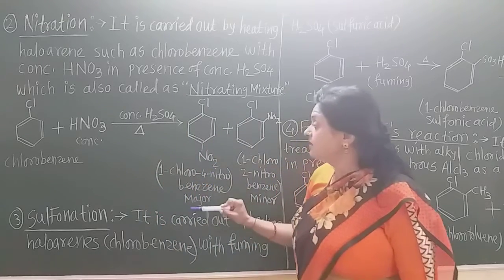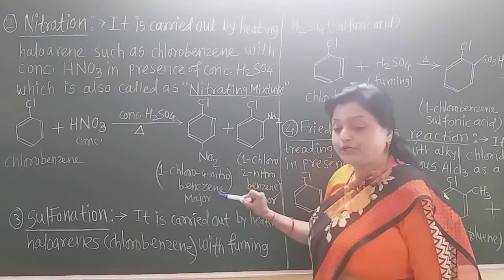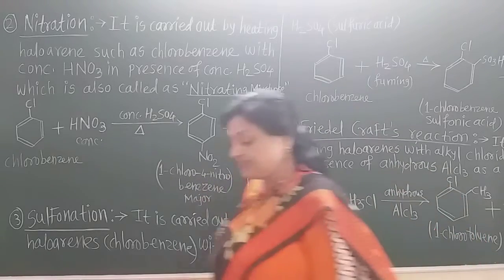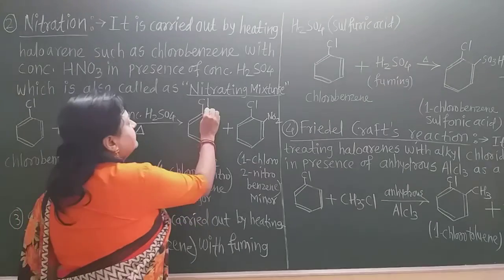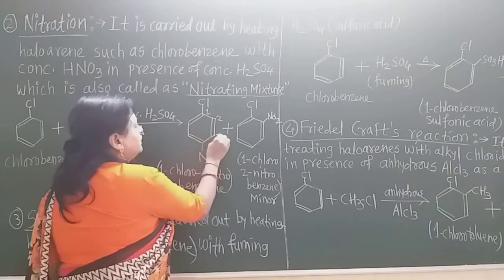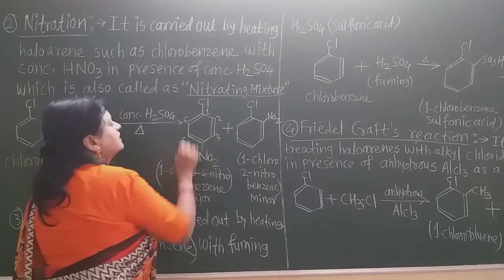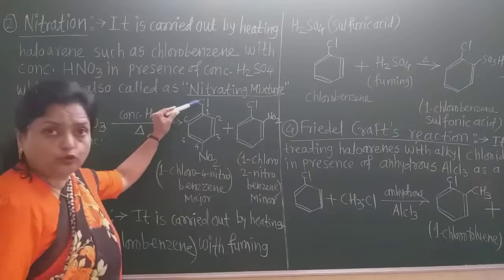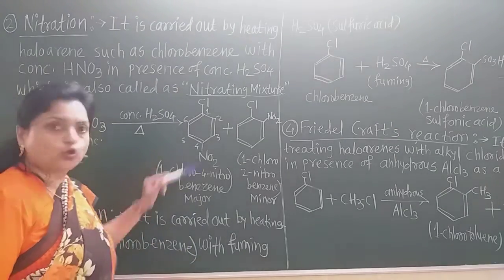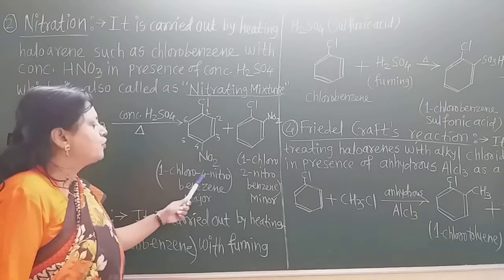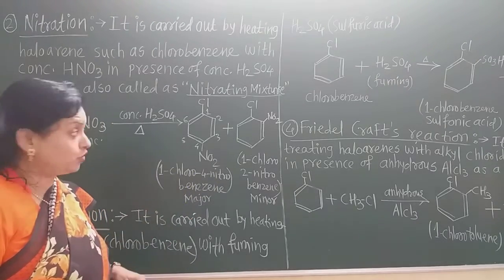First one is the 1-chloro-4-nitrobenzene, which is the major product because the para product is always major, and 1-chloro-2-nitrobenzene, which is the minor product. Now the numbering is given in this way: 1, 2, 3, 4, 5, 6. Now at the first position chlorine, and at the fourth position, the para position, the NO2 group is there, the nitro group. So it is the 1-chloro-4-nitrobenzene, which is the major product.